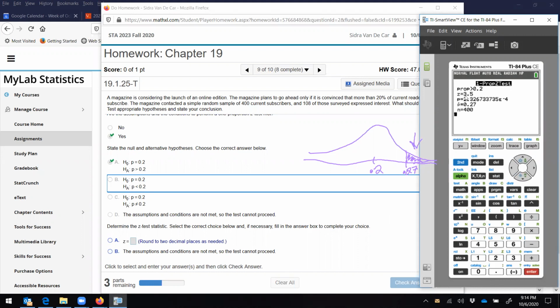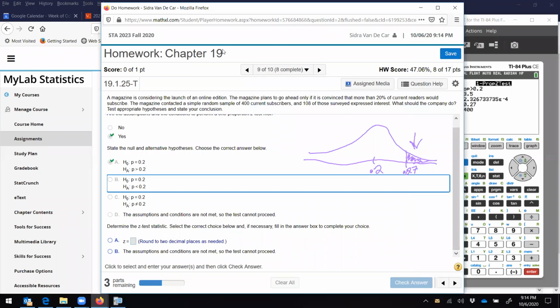All right, so we got a z of 3.5 with a p-value of, now if this is scientific notation, what that means is 4 zeros. So I move the decimal over 4 places, so 3 zeros, and then 2327 is my p. Okay, that's how I read that significance.